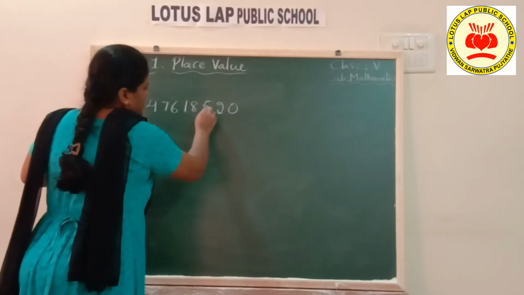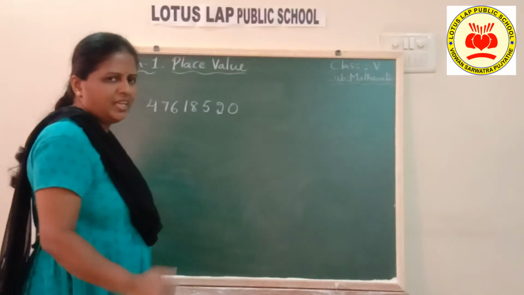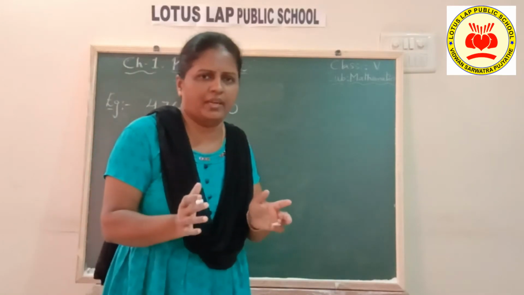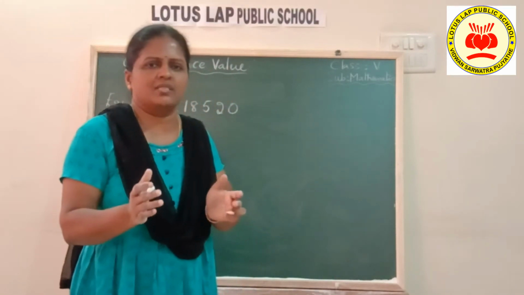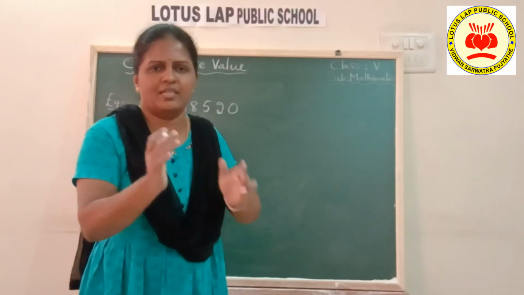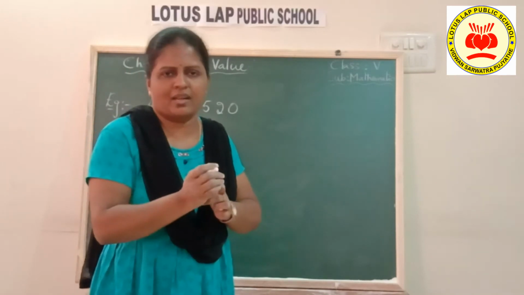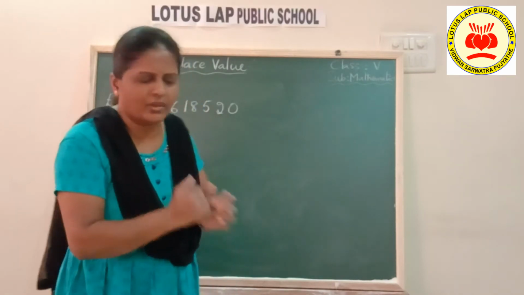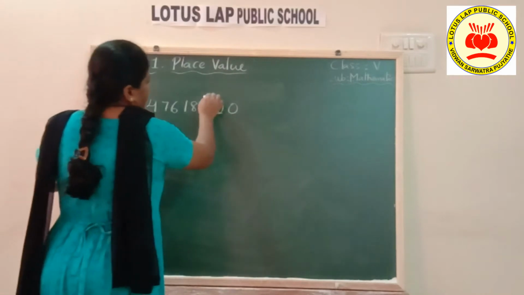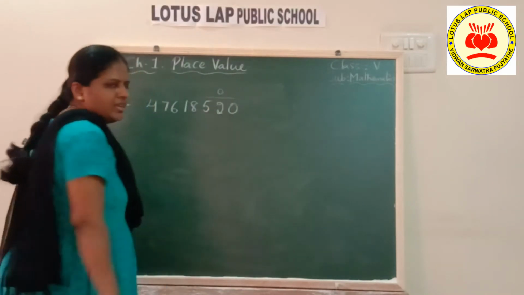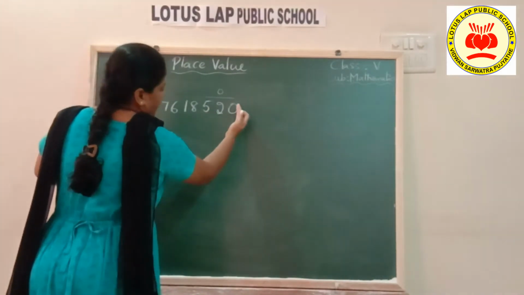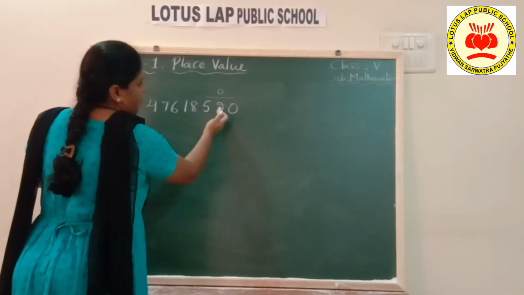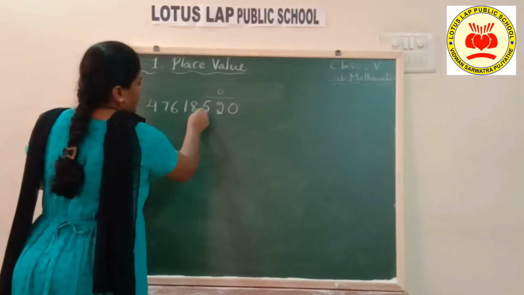As I said, in international system 3 places are kept under one period. So we place commas period-wise. After one period is completed, we place the comma before the next period starts. We come from the right side. Ones period consists of 3 places, 3 digits after the comma.